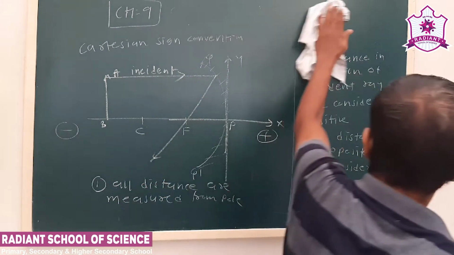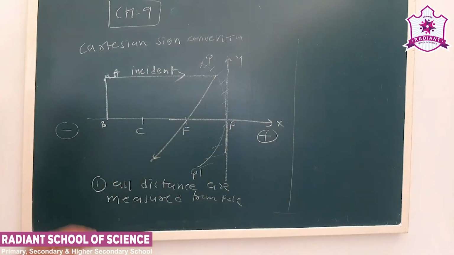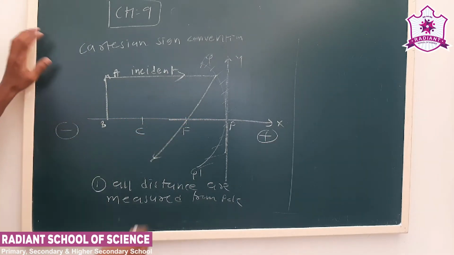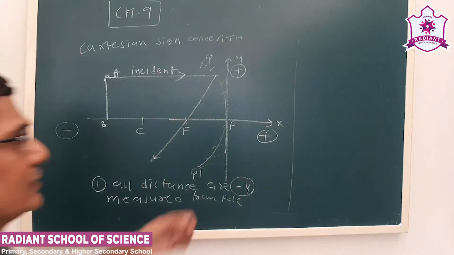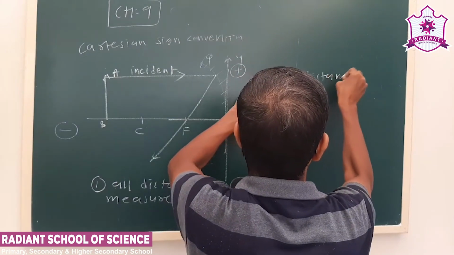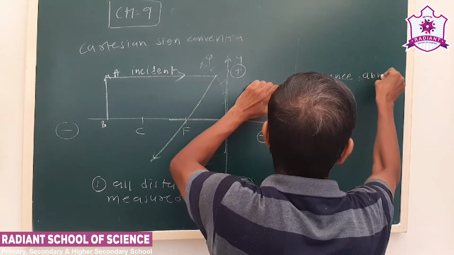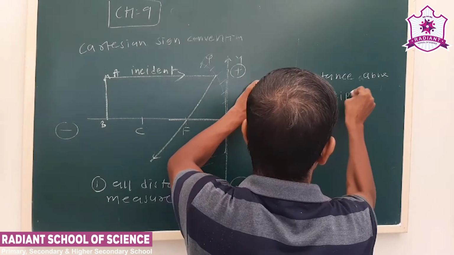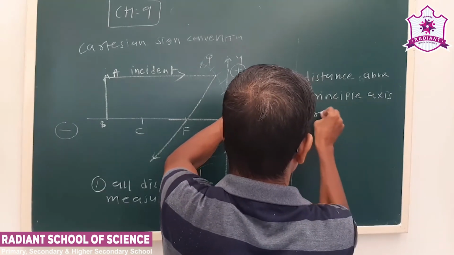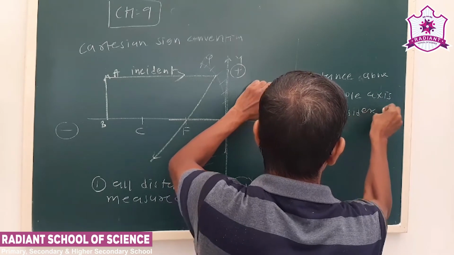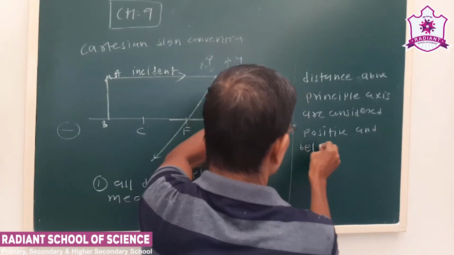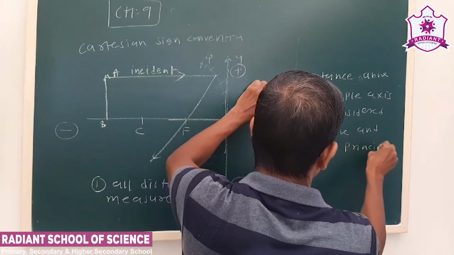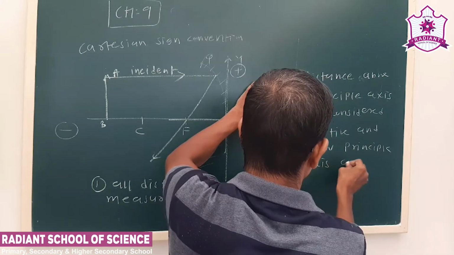Now secondly, this is our principal axis, and a distance above the principal axis will be plus y, and this will be minus y. So what we can say, distances above the principal axis are considered positive, and below the principal axis are considered negative.